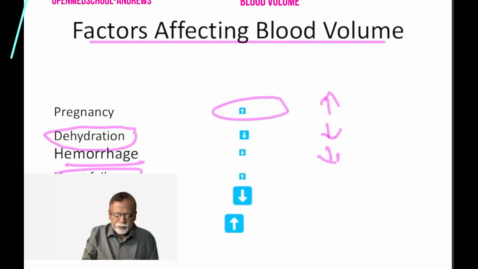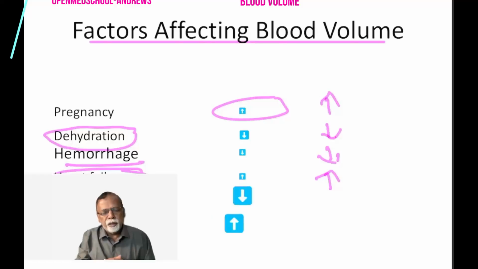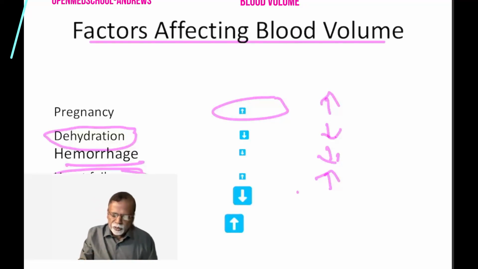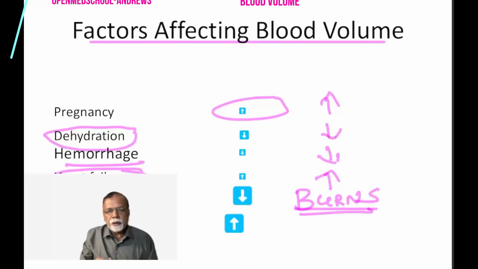What about heart failure? In heart failure, the blood volume increases. We will study heart failure later. In heart failure, the patient usually becomes edematous. Edema is fluid retention, so in heart failure the blood volume increases. Suppose the patient develops burns. A large quantity of fluid is lost from the tissues. When the skin is lost in burns, fluid is also lost. In athletes, what happens? Athletes have increased blood volume. So these are certain conditions.